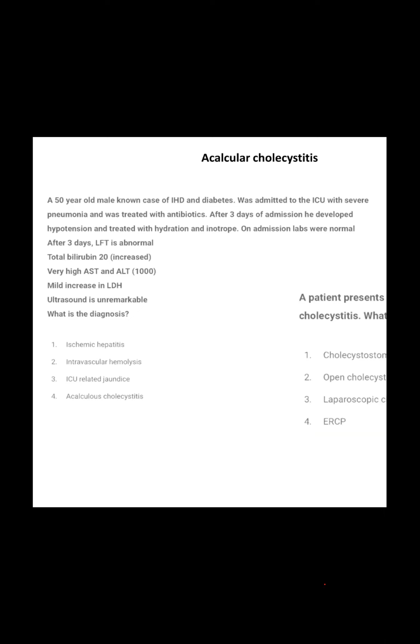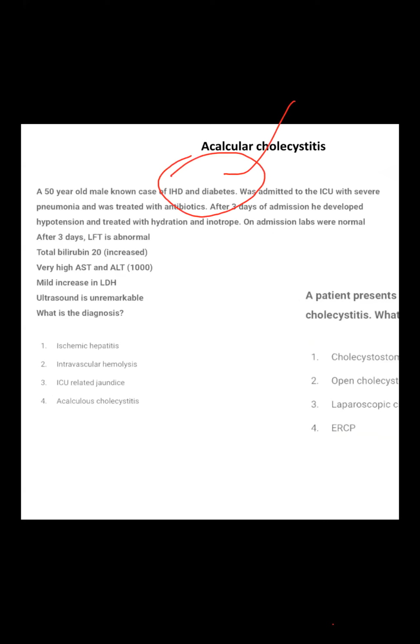Yeah, it is a diagnosis, but what is the cause? It's A, one, two, three, four. What is the cause? Your answer, ma'am, first, acalculous cholecystitis. Yes, ma'am, acalculous cholecystitis, because here the age is already 50 years, already suffering from ischemic heart disease and diabetes. He had an attack of pneumonia. He was treated with antibiotics in the ICU.